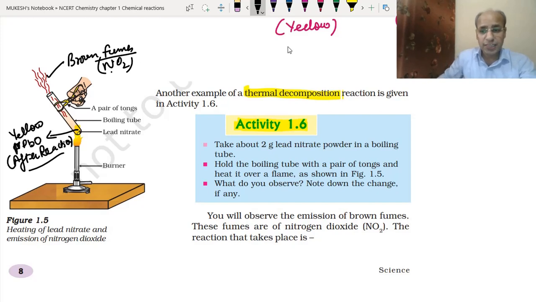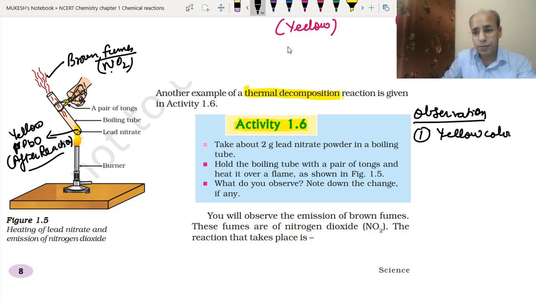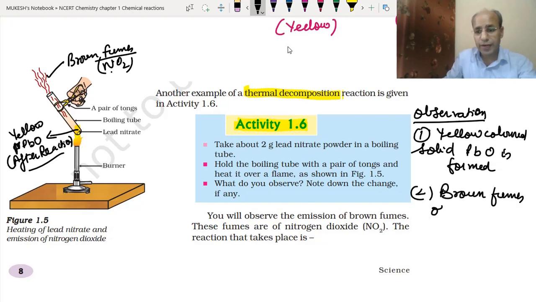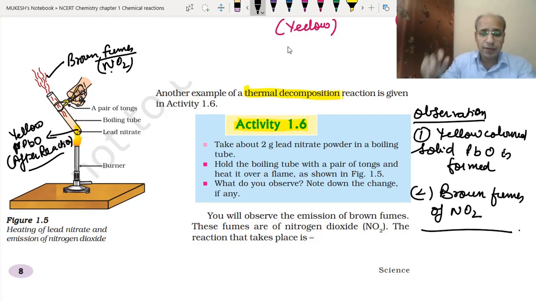They ask you to write the observations in the exam. So what are the observations? The first observation is that yellow colored solid lead monoxide is formed. And the second is that brown fumes of nitrogen dioxide gas are also observed. So these are the two observations that we can write. Clear? This is activity 1.6, which is also related to thermal decomposition. I hope this is clear to you.